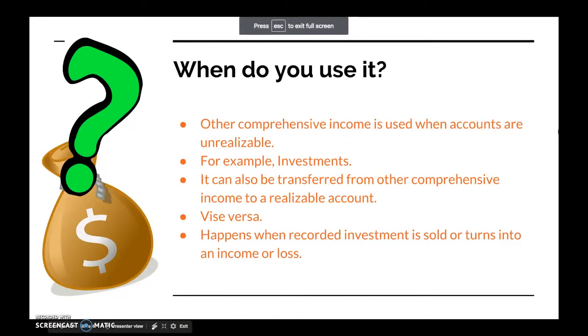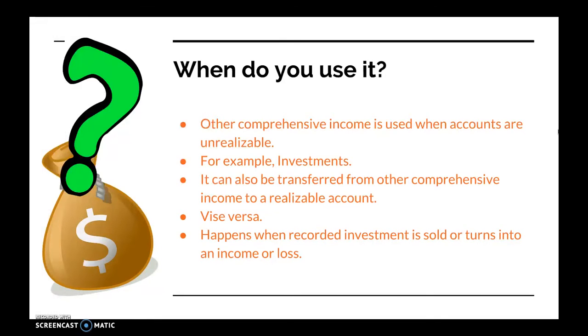Now that you know what other comprehensive income is, when do you use it? Well, revenues, expenses, gains, and losses appear in other comprehensive income when they have not yet been realized. Something has been realized when the underlying transaction has been completed, such as when an investment is sold. When do items in other comprehensive income switch to a realized gain or loss? Items in other comprehensive income can also turn into a realized gain or loss.